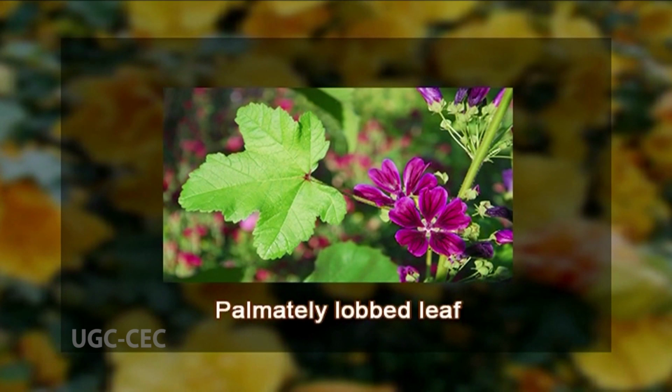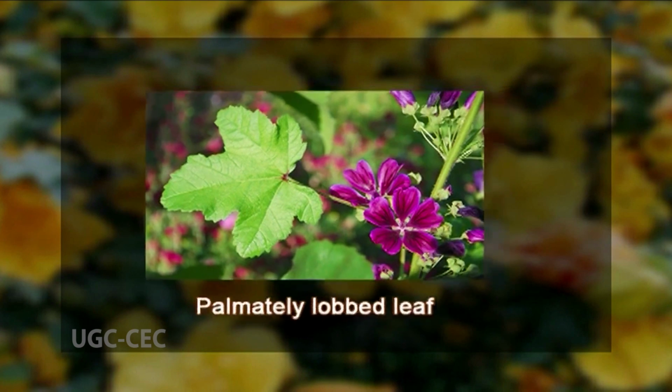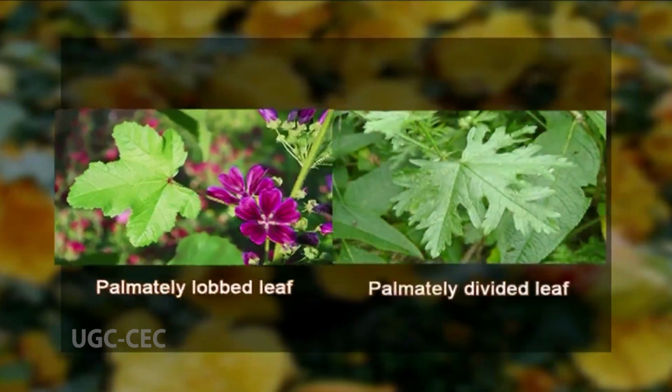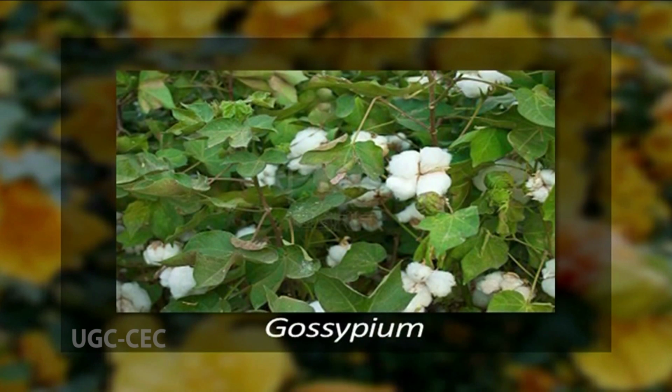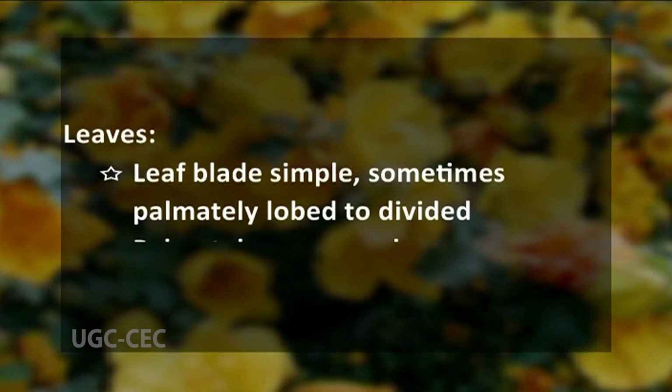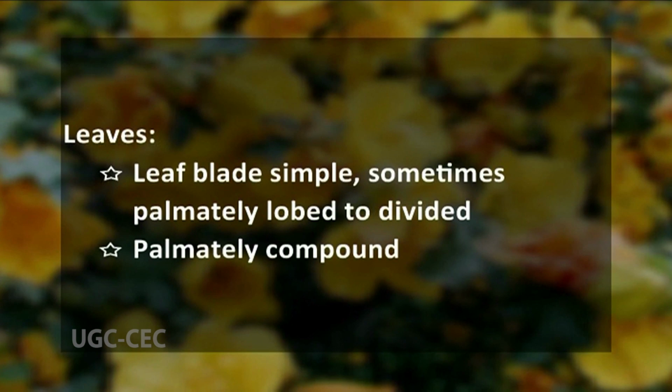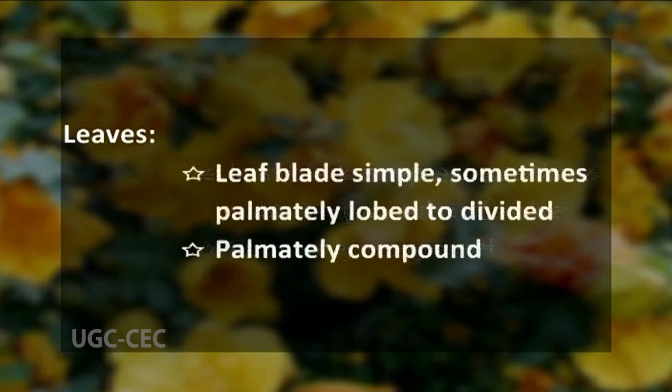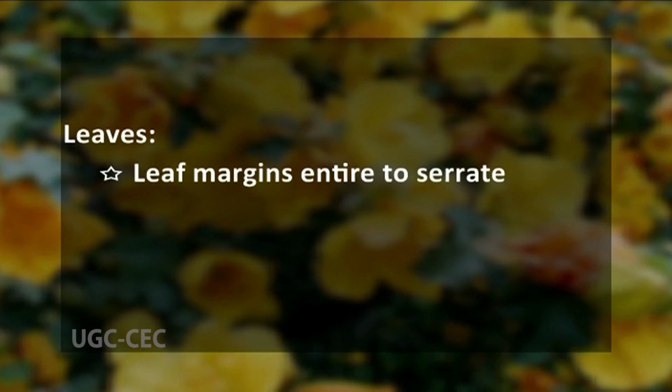The leaf blade here is simple, but sometimes this leaf blade can be permanently lobed to divided. We see this leaf blade as divided in the case of Gossypium, or very rarely the leaf can be palmately compound. The leaf margins in the case of Malvaceae are either entire or serrate.